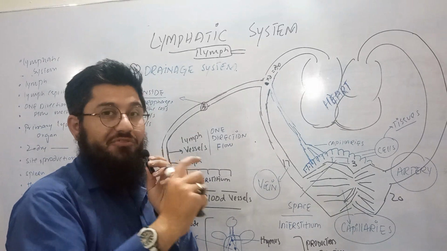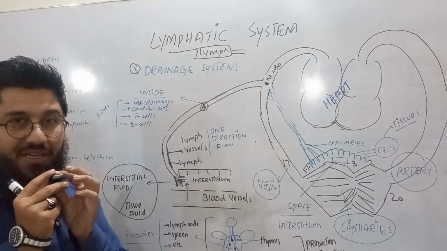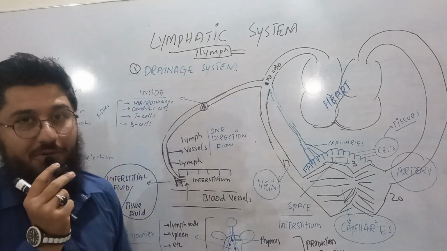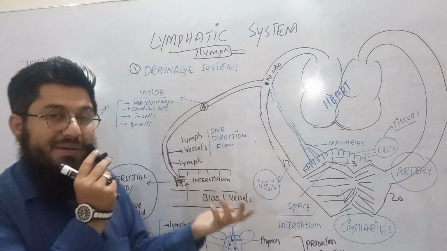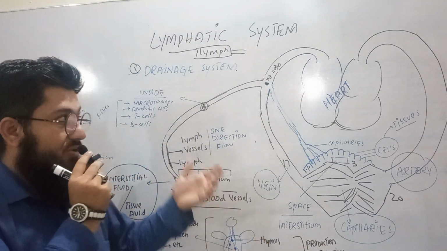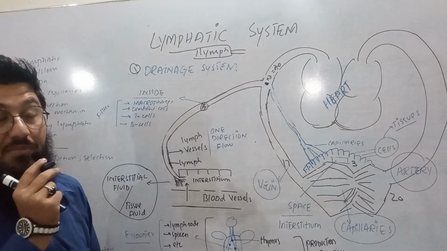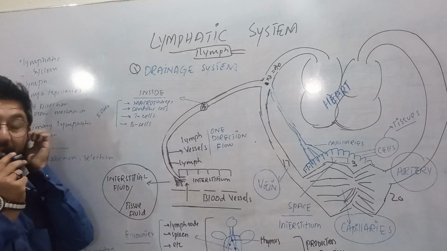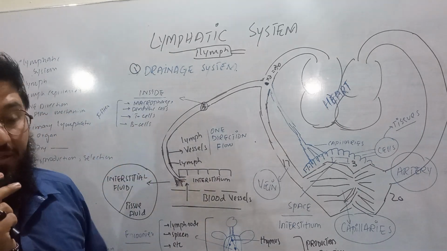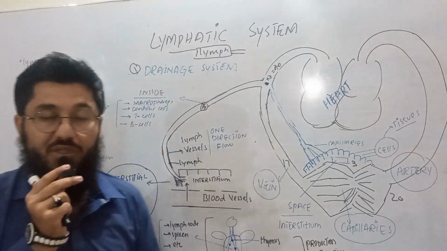subclavian vein. From where now a very fresh, very energetic, immune type of fluid goes on. If there is a pathogen which is not destroyed, then this particular portion is responsible for generating antibodies. Why? Because we have B cells, T cells, dendritic cells and macrophages here. Some pathogens will be killed, and some cells are responsible for generating antibodies against those pathogens.